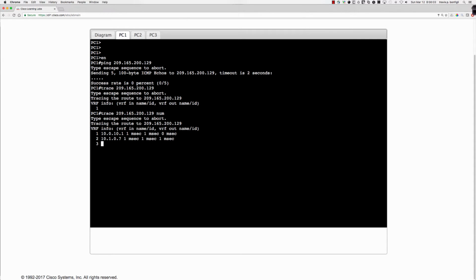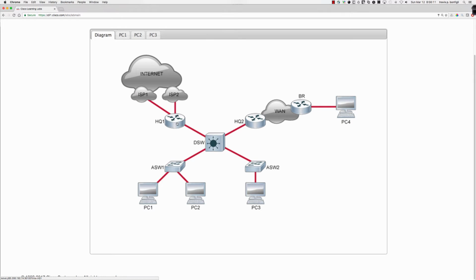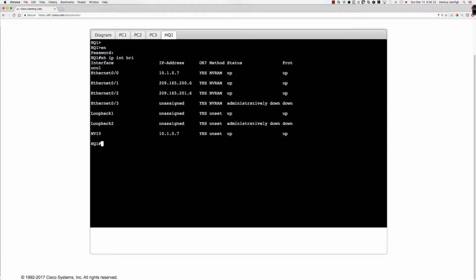And so we make it to basically the front door of our enterprise, and you can see PC2 did the same thing. So where are we making it to? We're getting right here to the HQ router. If we come on the HQ router and go from user exec to privilege exec, and then say show IP interface brief, we can see that that's the Ethernet 0/0 interface on that front door router. So in other words, we're making it into this router, but then we're not able to access anything on the way out.